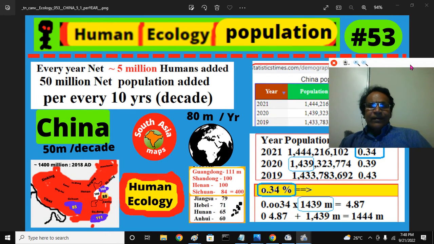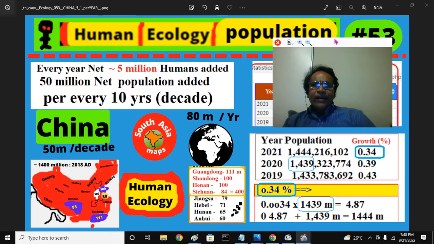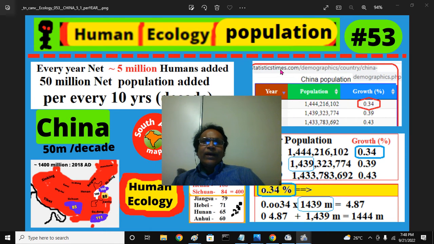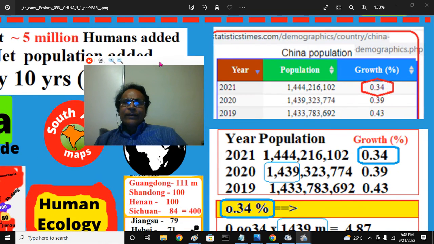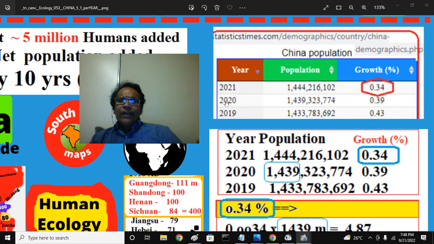And this is the place I got this information. I have given it like statistics, demography, and China. And if I expand this one, you can see the information there. Take for example, in the year 2020, 1439 million people were present in mainland China. In the next year, 2021, 1444 million people.